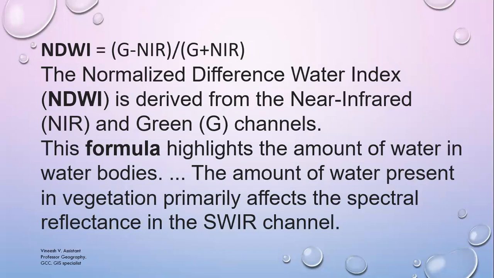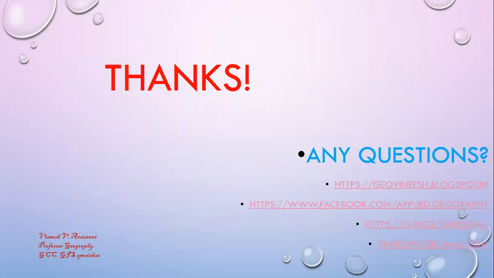Next one is NDWI, the normalized difference water index. That is the formula. The normalized difference water index is derived from the near infrared NIR and the green channels. This formula highlights the amount of water in water bodies. The amount of water present in vegetation primarily affects the spectral reflectance in the shortwave infrared channel.